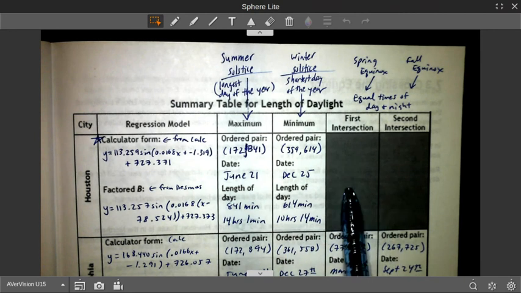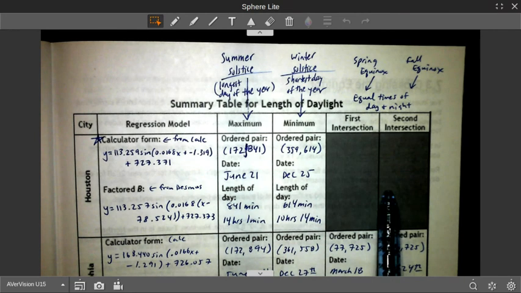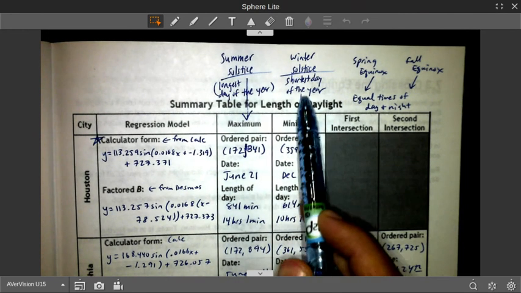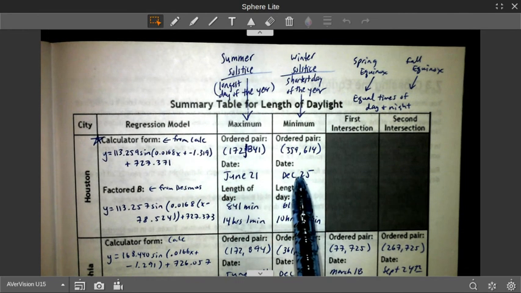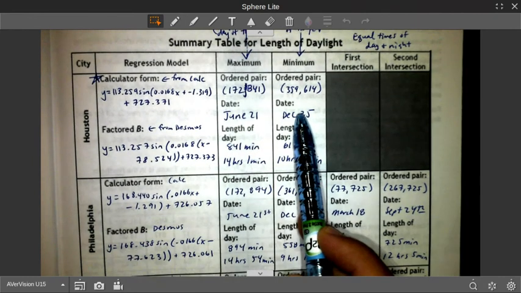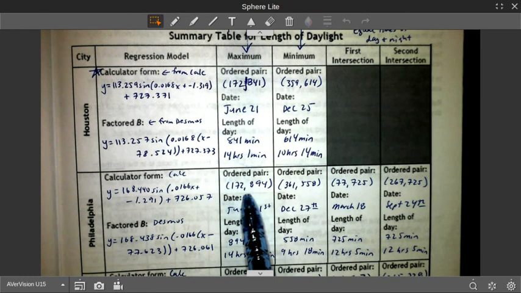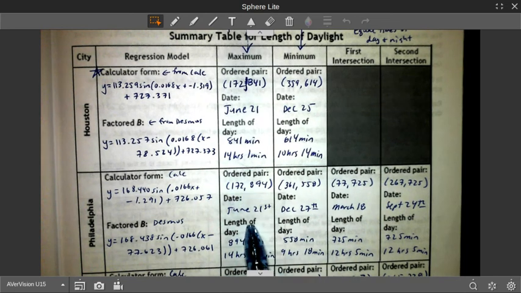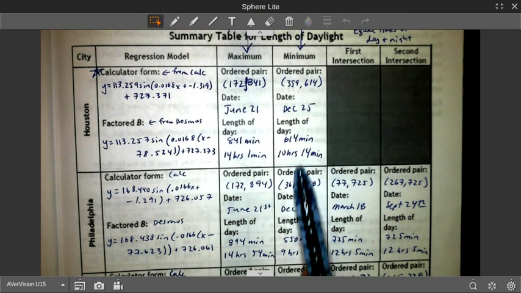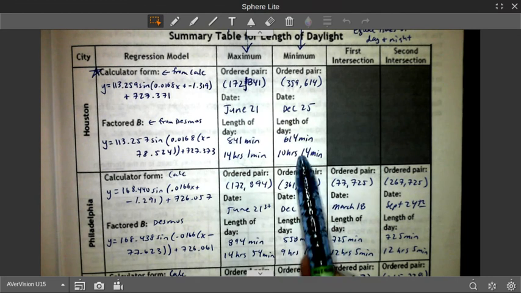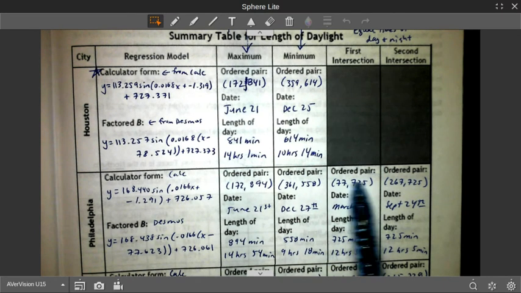I don't have any intersections here because we're only looking at one graph so far. The maximum is the summer solstice. It's the longest day of the year. The minimum is the winter solstice, the shortest day of the year. We added Philadelphia to that. I have the equations from the calculator and from Desmos. The longest day of the year, notice it's still approximately the same day, June 21st. Still approximately the same shortest day of the year in late December. And we can see how Philadelphia's longest day of the year is longer and its shortest day of the year is shorter. And then we're also able to add the equinoxes here.